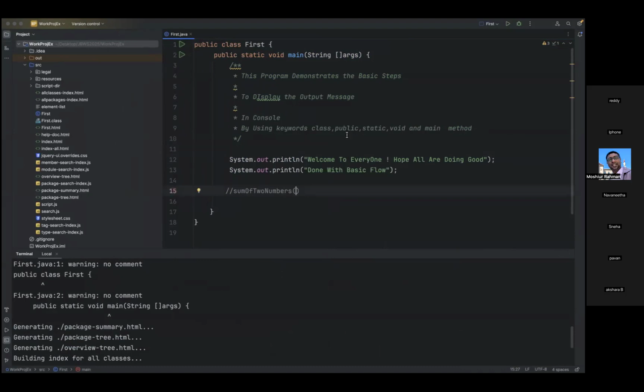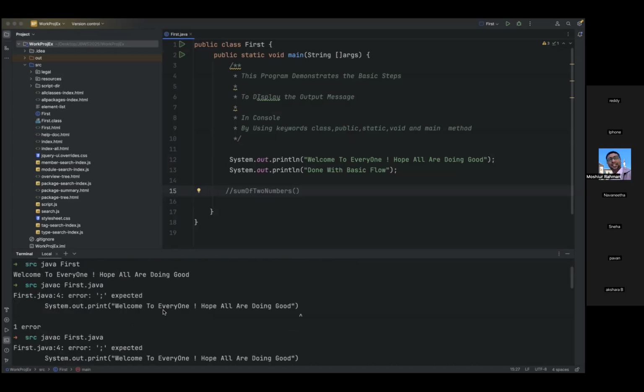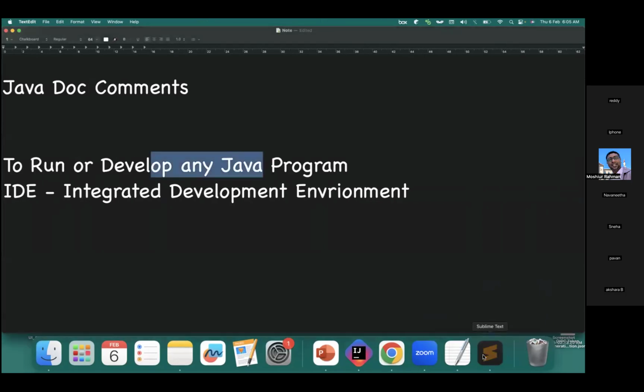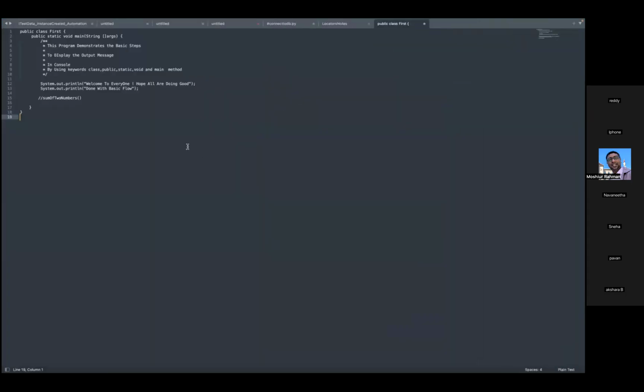In a single window, we are doing multiple things. We are compiling a program and running a program without depending upon other areas. But if I use a text editor and want to run this, again I need to go to the command prompt or terminal. We don't have any graphical view if I'm using an editor.